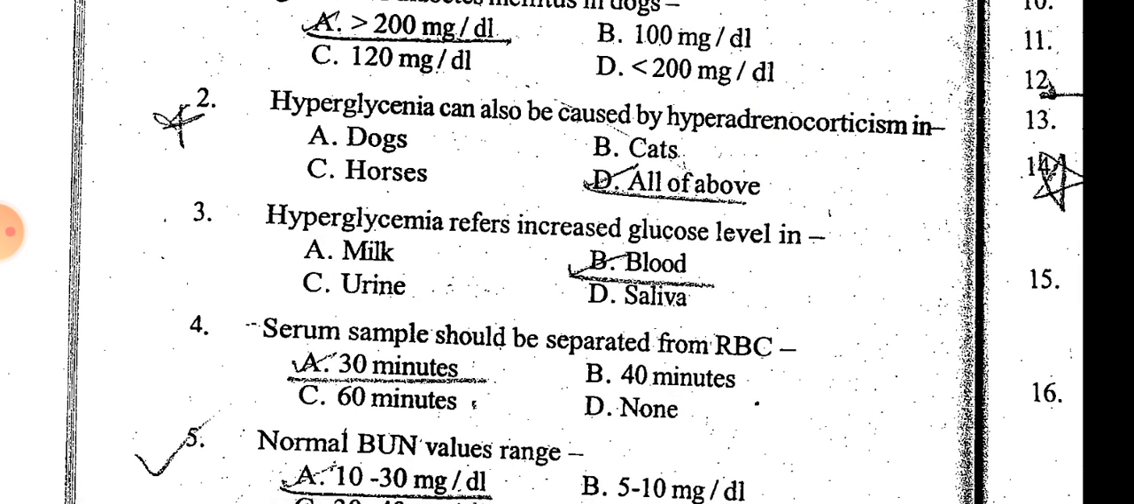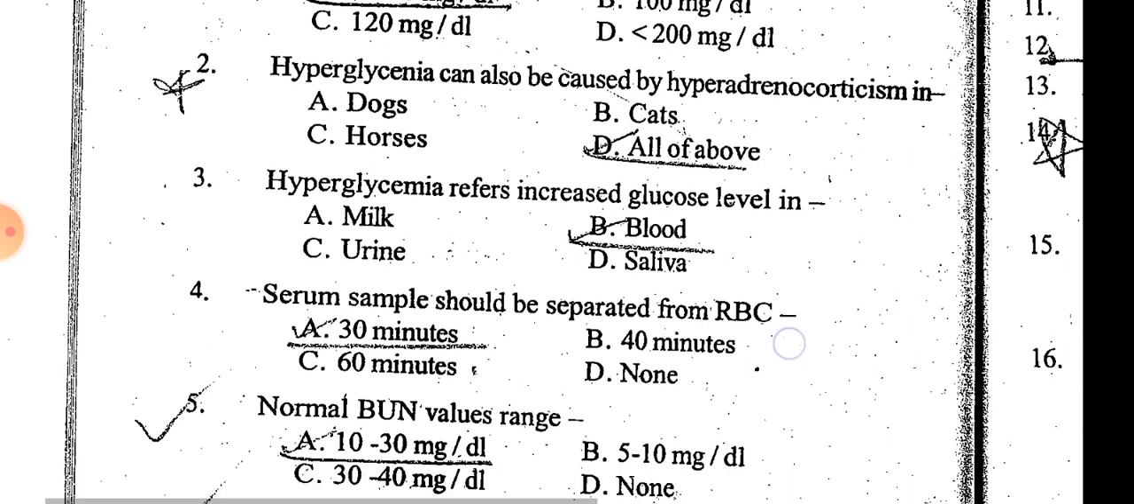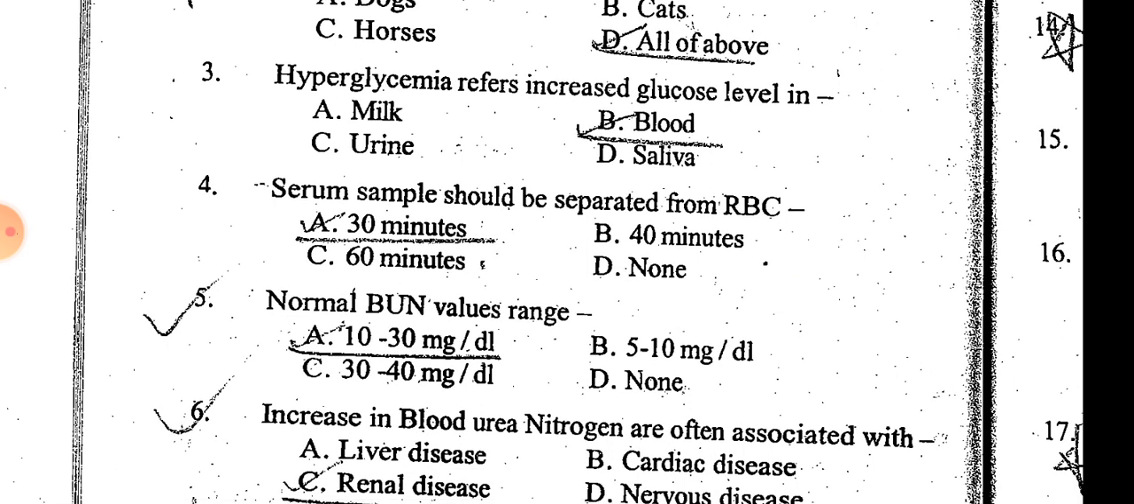Hyperglycemia refers to increased glucose level in blood. Emia means in the blood. Hyper means increased, glycemia: gly means glucose. Serum sample should be separated from red blood cells within 30 minutes.